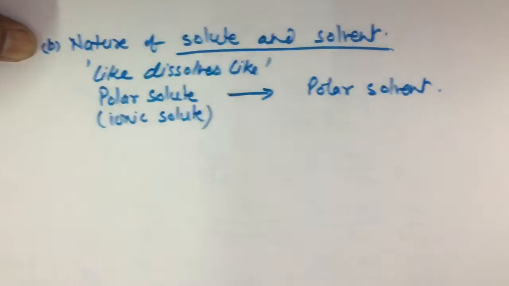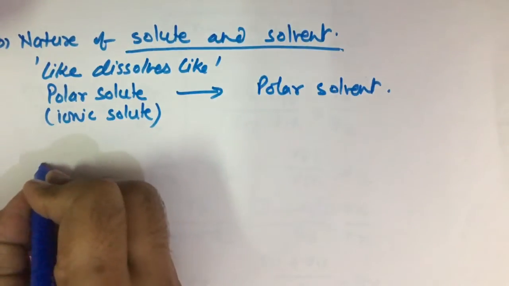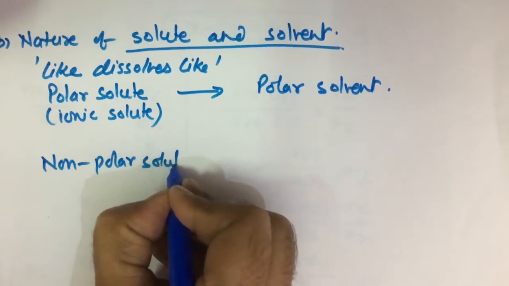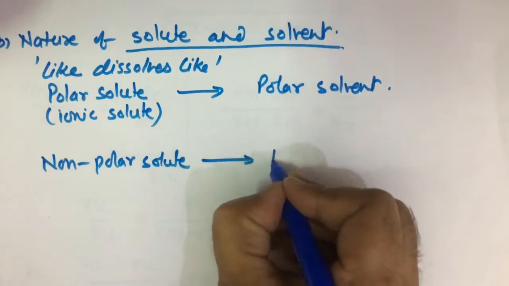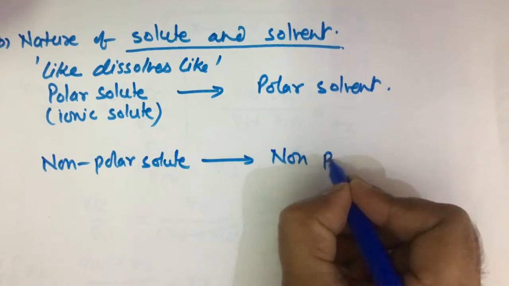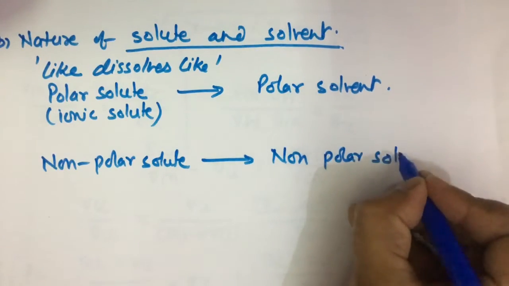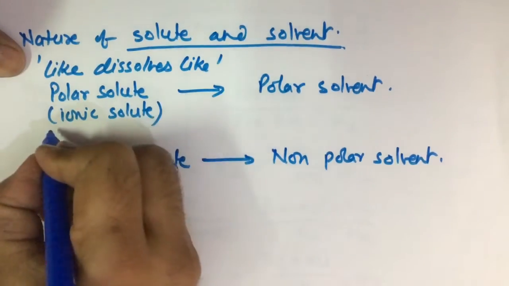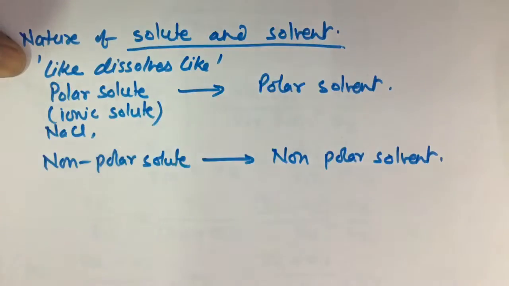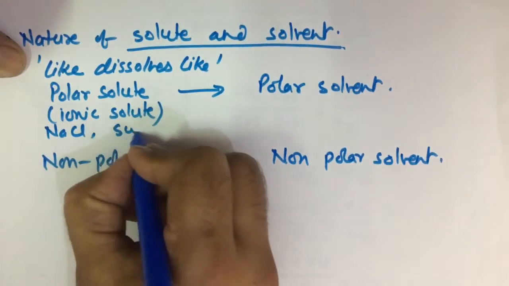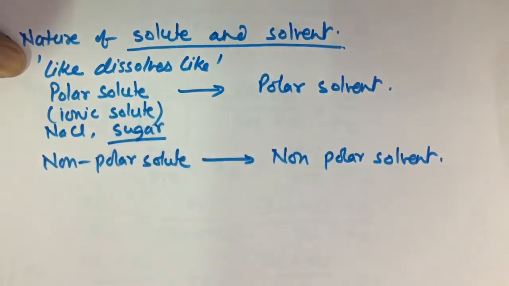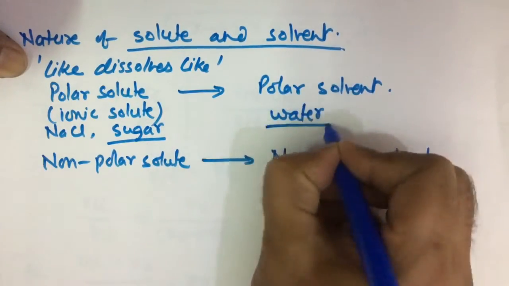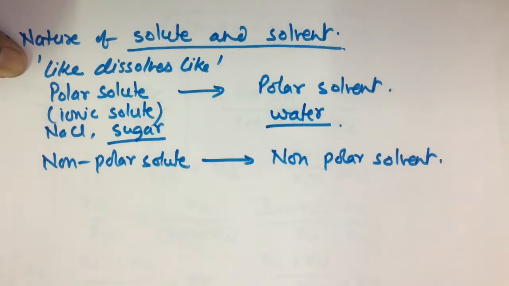Now if it is a non-polar solute, it is soluble in non-polar solvent. For example, if you have sodium chloride, an ionic compound, or sugar, a covalent compound but of polar nature, it dissolves in water. Water is a polar solvent.